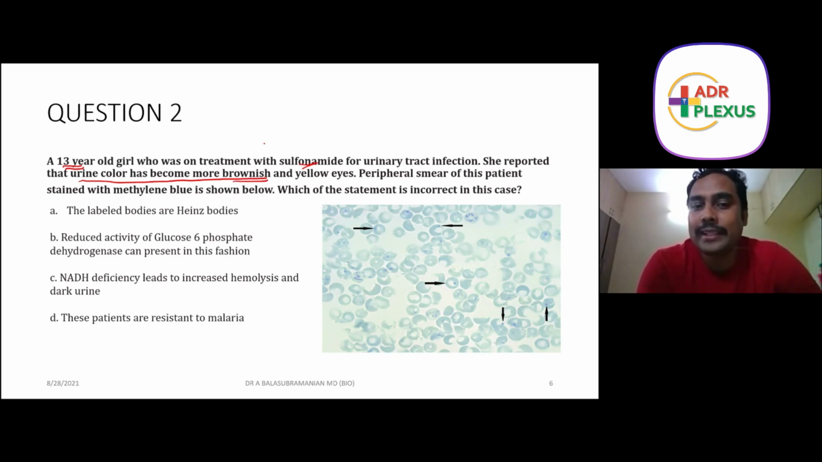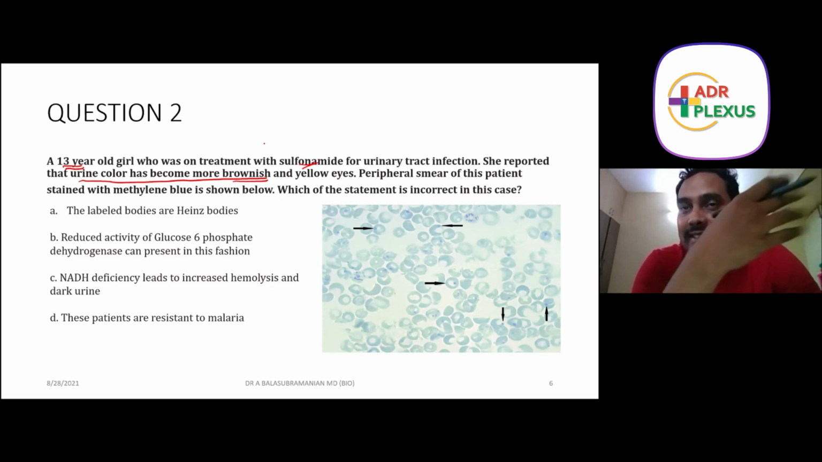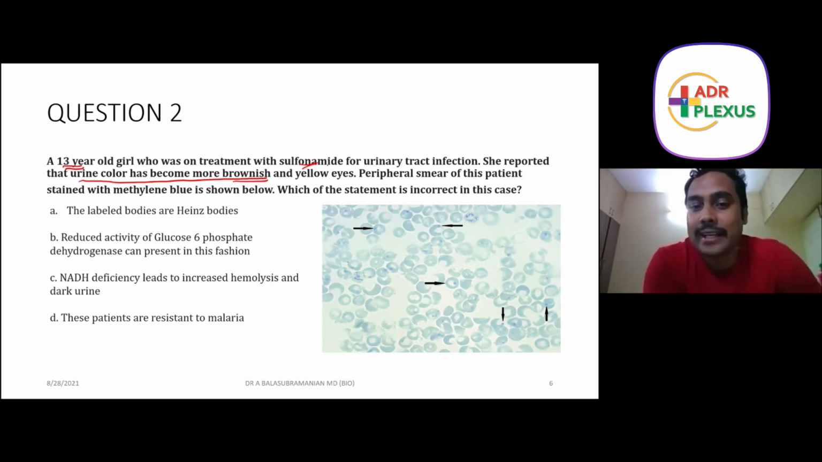Urine color has become more brownish. That means more blood is getting excreted, and that's why the darkening of the urine is there. Yellow eyes means she is getting icteric. There can be only one thing which can associate with the darkening of urine and yellow eyes. That is called hemolytic jaundice. So there is a girl who has taken sulfur drugs and she is having hemolytic jaundice. That is what we have observed so far.